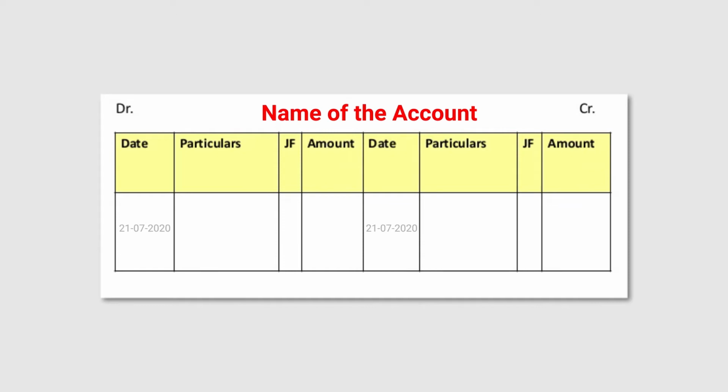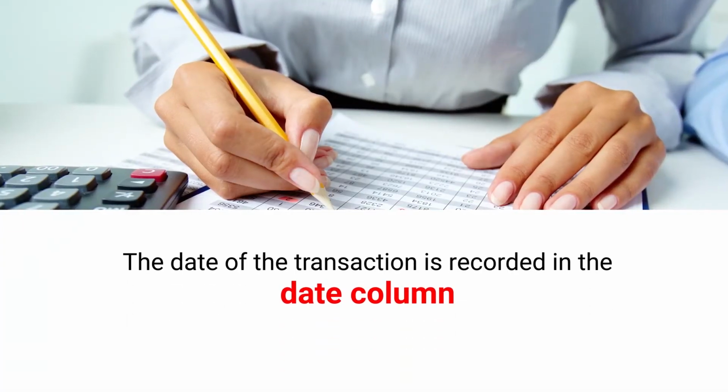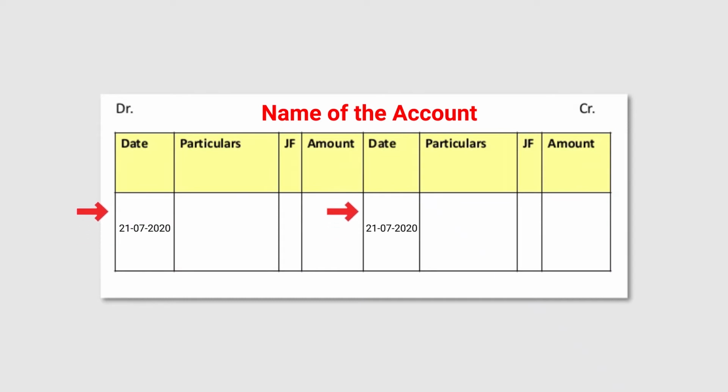The date of the transaction is recorded in the date column. So, first of all, in the first column, which is meant for the date, the date of the transaction is recorded. It means the date on which the transaction was recorded will be written.